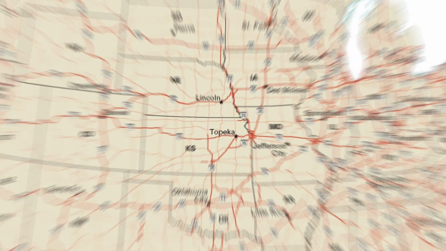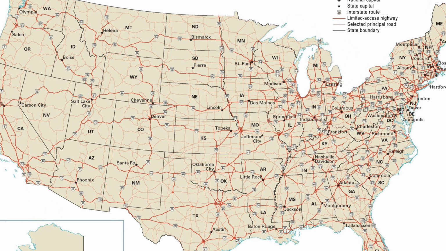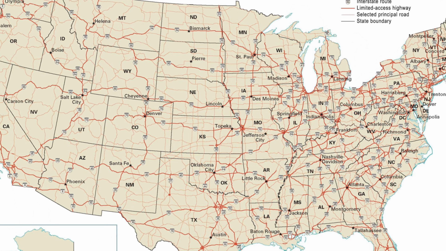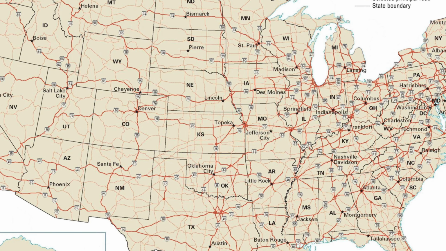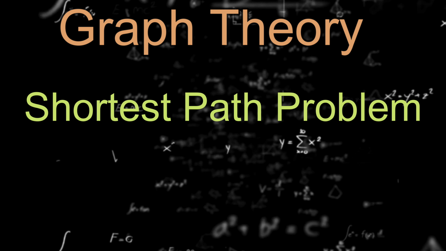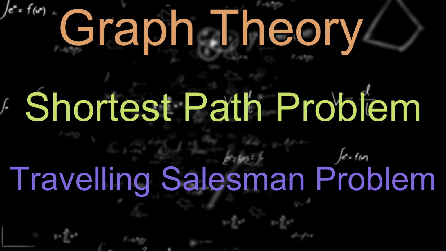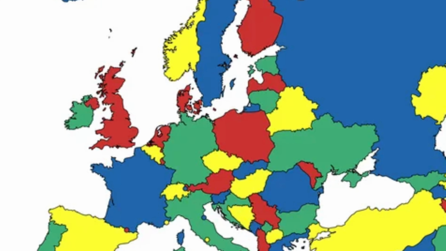Let's take a simple example. Imagine cities connected by roads. Each city becomes a vertex, and each road between them becomes an edge. With this kind of graph, we can solve problems like, what's the shortest path from one city to another? Or even, how can a delivery truck visit every city just once and return to where it started, using the shortest route possible? These are classic problems in graph theory, like the shortest path problem and the famous traveling salesman problem.